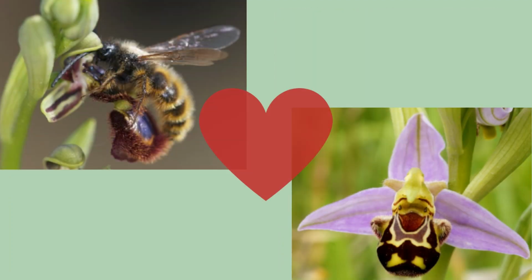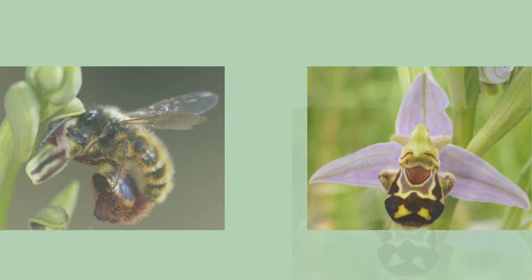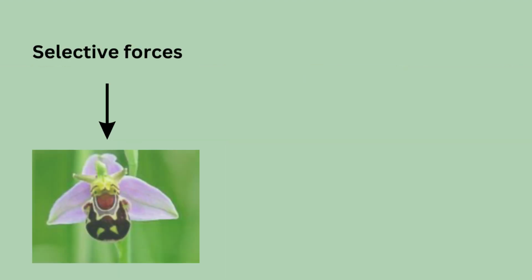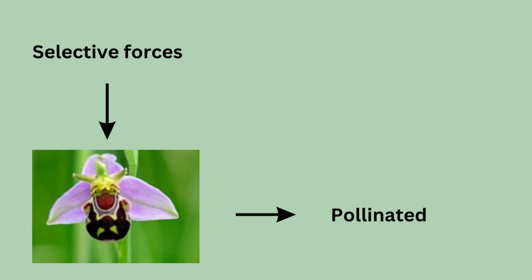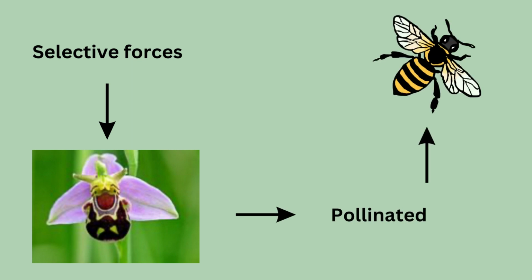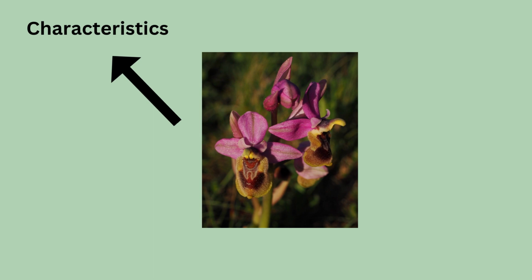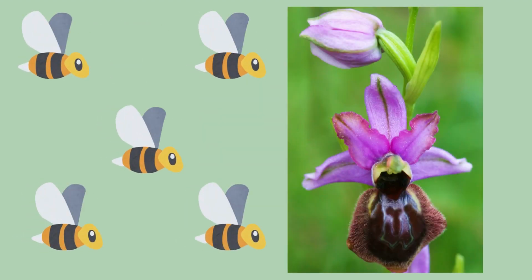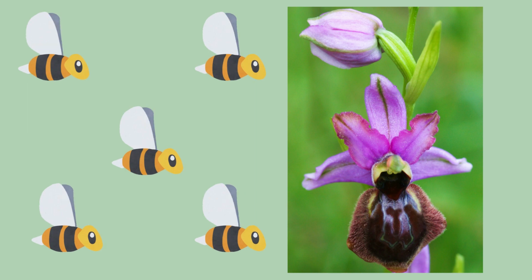The males attempt to mate with the flowers, resulting in pollen adhering to their bodies. The males repeat this process on other ophrys flowers, causing dispersion of pollen throughout the ophrys species. As a result of this interaction, various selective forces have acted on the ophrys flowers to ensure that they are pollinated more efficiently by male bees. Because the flower's characteristics, scent, color, and shape are designed to attract sex-driven males of specific species of bees, those species are more likely to exist near ophrys flowers and less likely to experience inbreeding.